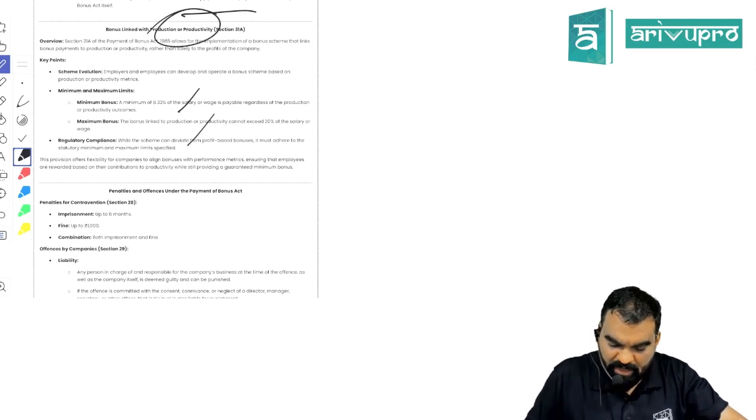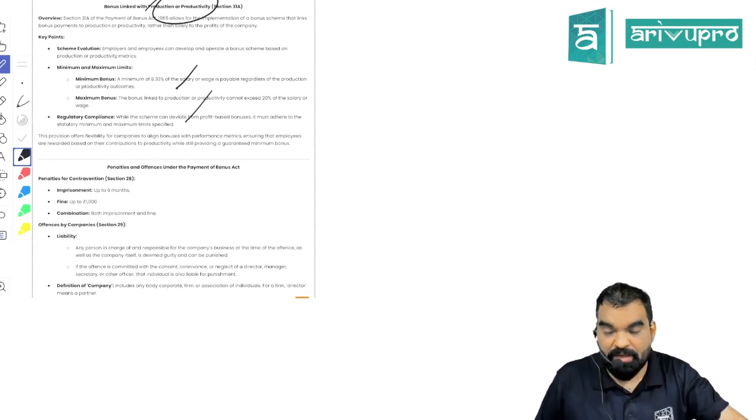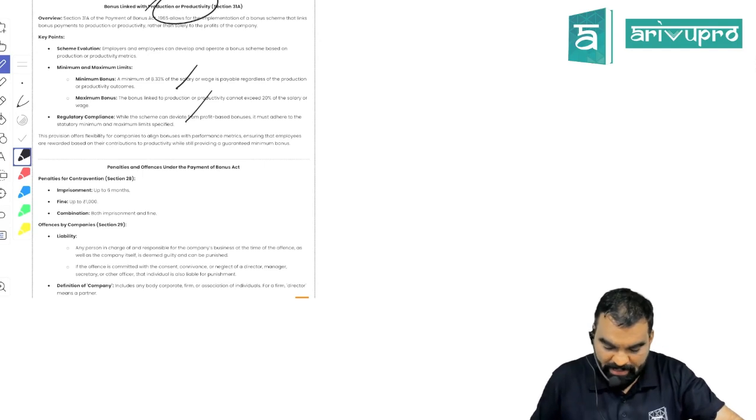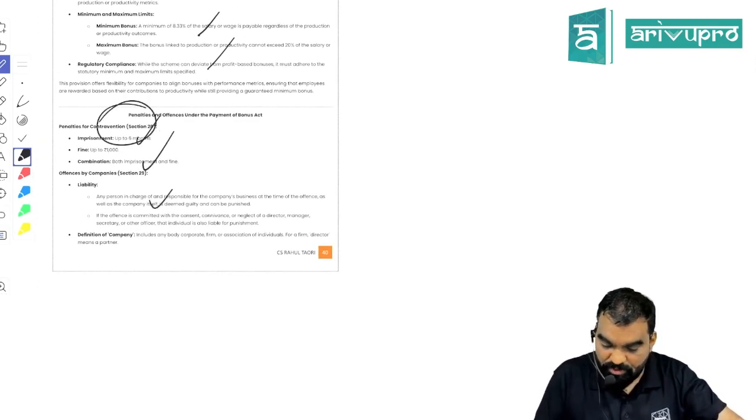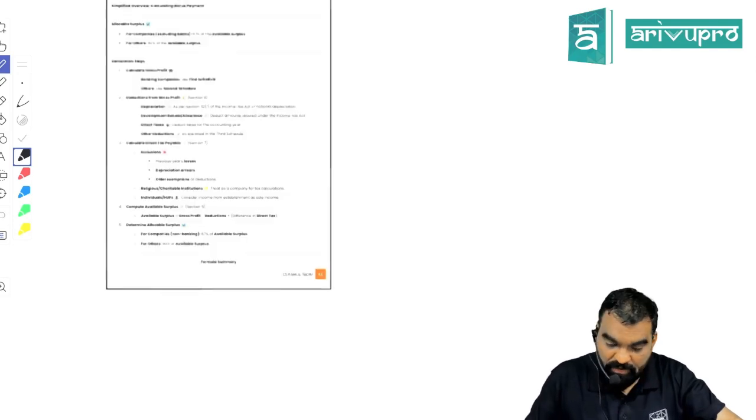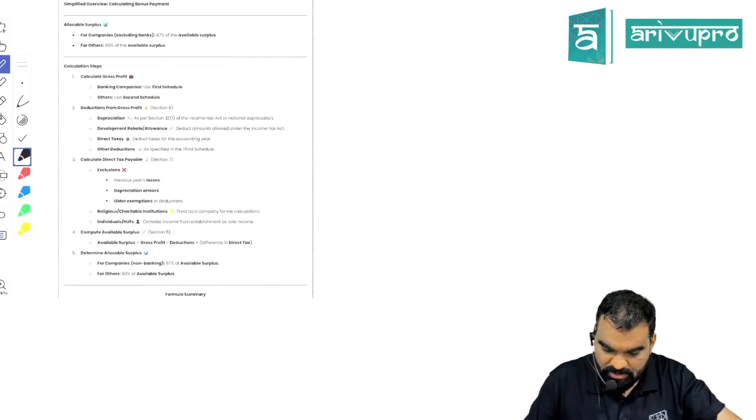If you are paying productivity bonus, it can be within 8.33% or 20%. Non-payment of minimum bonus will lead to imprisonment of 6 months. In case of a company, the officer in default will be held responsible.